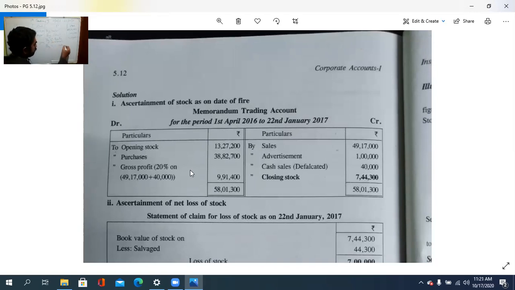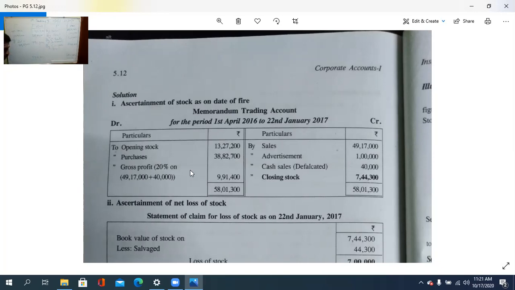So by closing stock, how much is it? The total is 58,01,300. Then closing stock is how much? 7,44,300. So this is the book value of the stock.